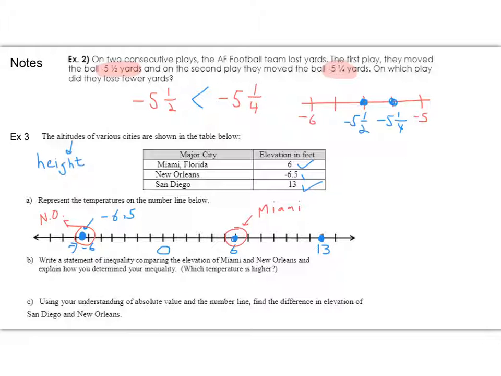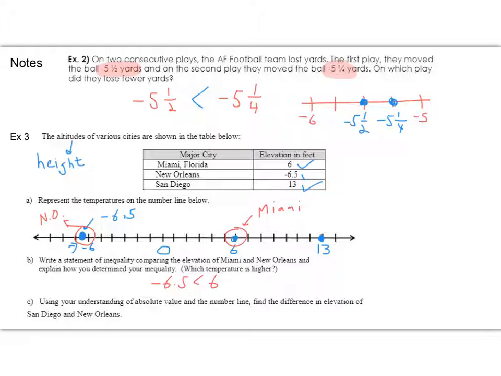And it says write a statement of inequality. So we're looking to say which number is greater than the other. One's positive, one's negative, so that's an easy one, right? So we can say that -6.5 is less than 6. And that's our statement of inequality. And how did we figure that out?